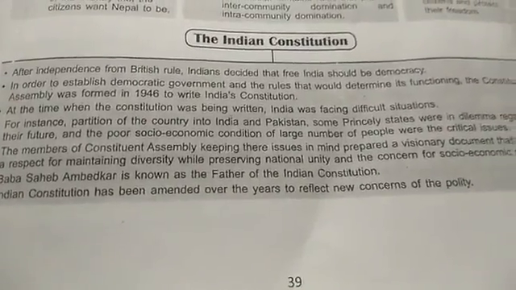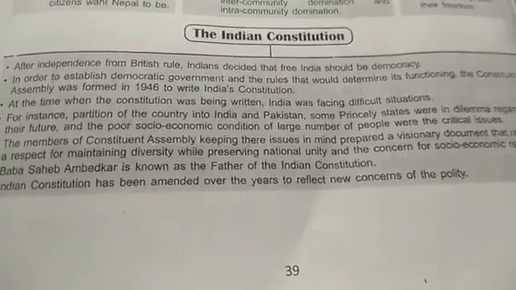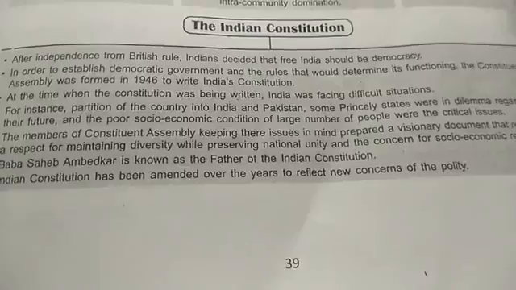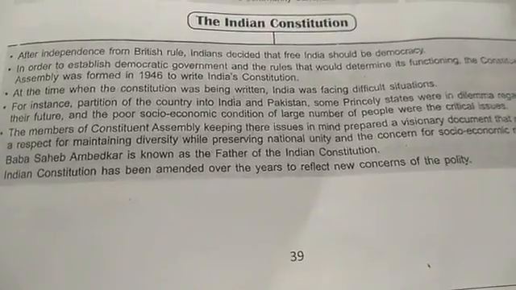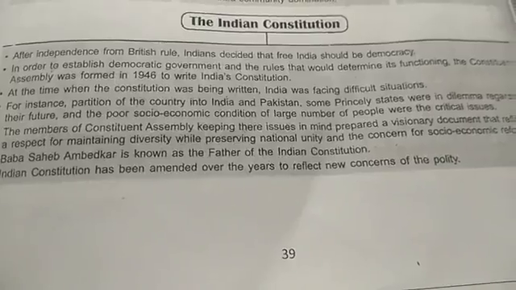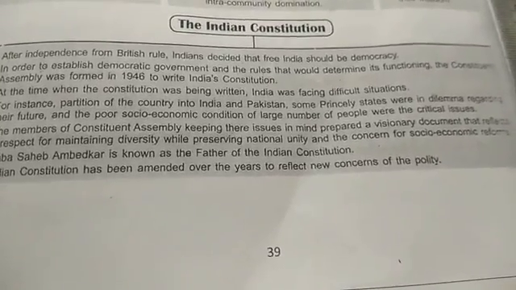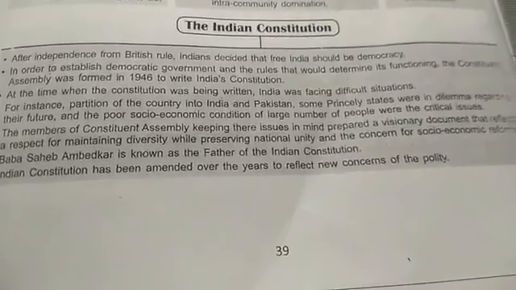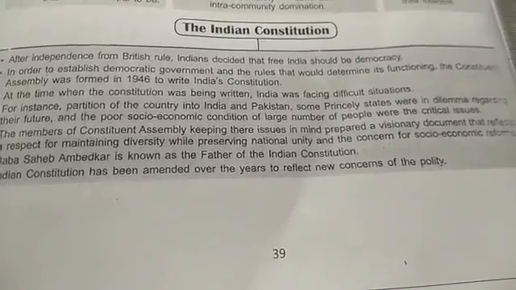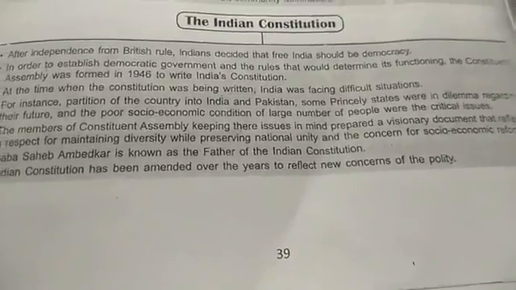At the time when the Constitution was being written, India was facing a difficult situation. Now what were the situations they were facing when they were writing up the Constitution? For instance, the partition of the country into India and Pakistan, some princely states which were in a dilemma regarding their future, and the poor socio-economic condition of a large number of people were critical issues while they were writing the constitution.